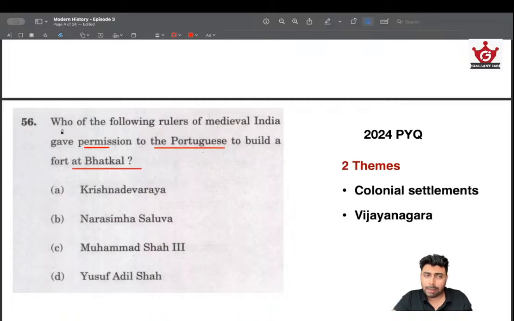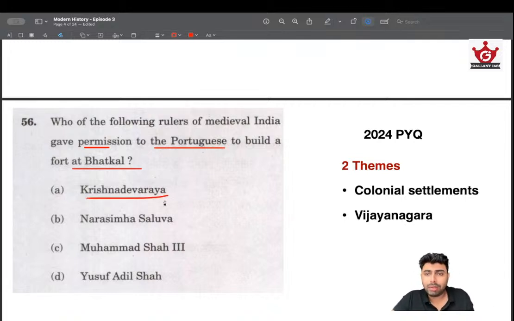So if you have absolutely no clue and you have Krishnadevaraya or Devaraya mentioned in the options, there is a good chance that it will be the answer, especially if the question is regarding any progressive construction, artistic intervention, or any agricultural development, irrigation, land consolidation, things like that. Vijayanagara is a very progressive empire. We have seen that. So that's one thing you need to know. For this question, the answer is Krishnadevaraya.